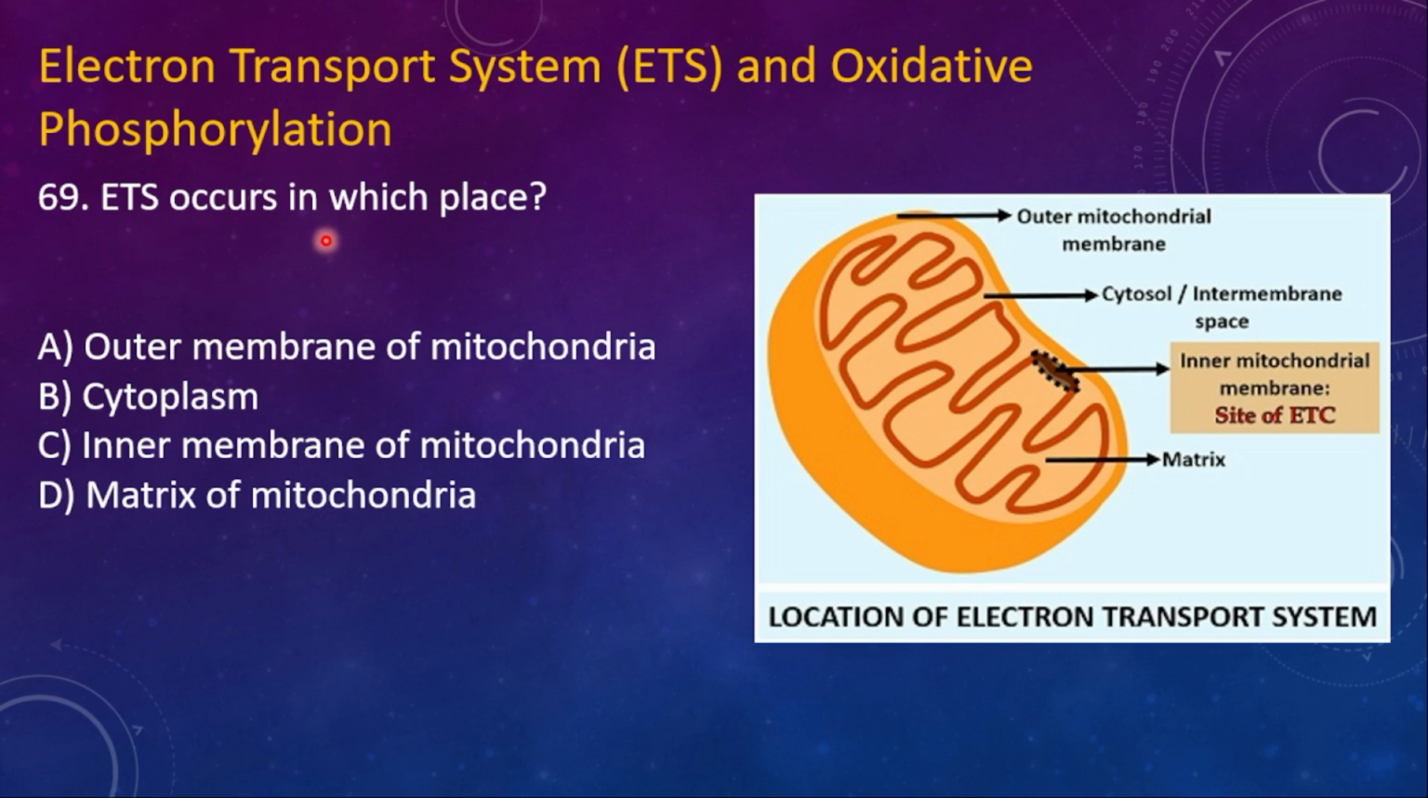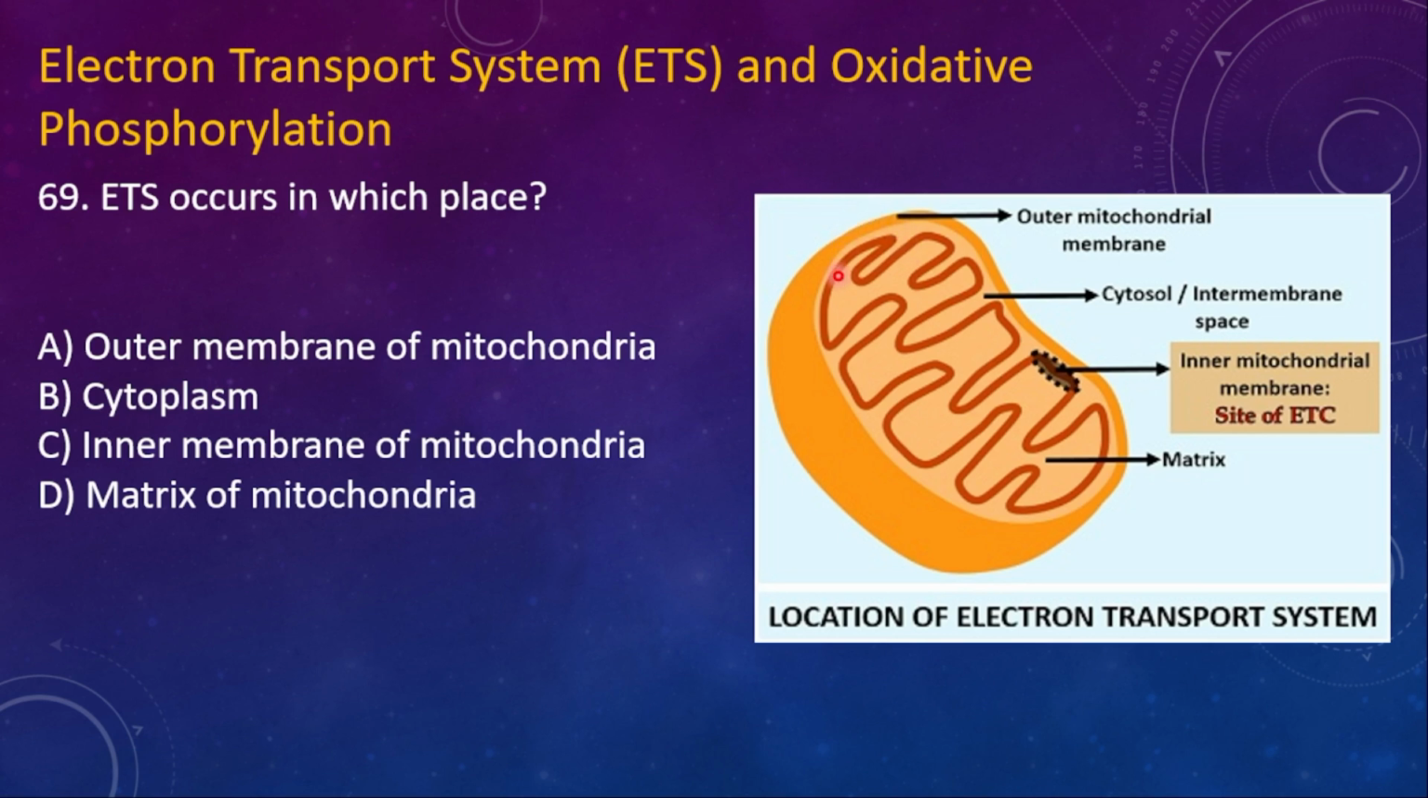69. ETS occurs in which place? A. Outer membrane of mitochondria. B. Cytoplasm. C. Inner membrane of mitochondria. D. Matrix of mitochondria. You must answer for this question. I am giving you the diagram.